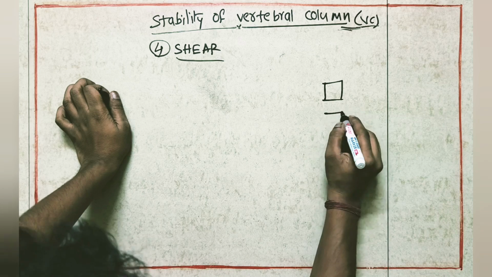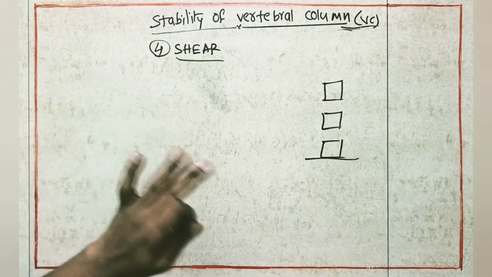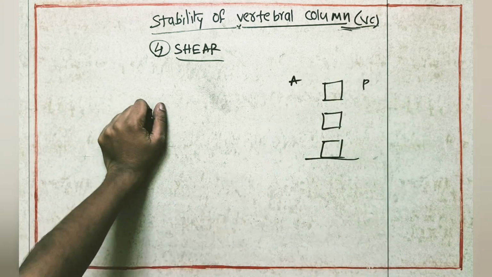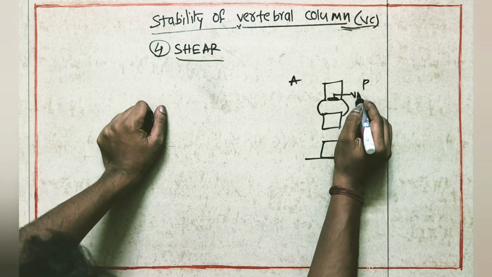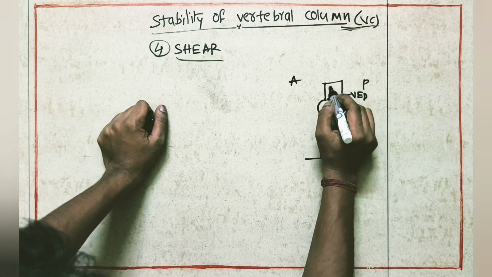Suppose we take one vertebra here, one more vertebra, so we take three vertebrae. Imagine this is anterior, this is posterior. First, we will come to the point of which structures we have here. The vertebral end plate, the intervertebral disc, and this is the body of the vertebra.